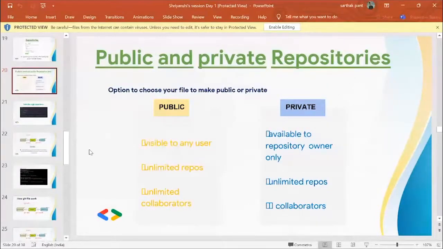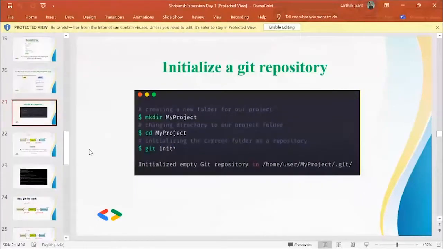Now, mkdir myproject, which is creating a new folder for your project. Okay, then you go cd myproject. Cd works for changing directory to our project folder. Then to initialize the current folder as a repository, git init. Git init makes a .git folder, which keeps the directory of all configuration and metadata necessary for Git to keep track of all of our files and the changes that we make in them. The directory name starts with a dot to signify that it's a hidden file.